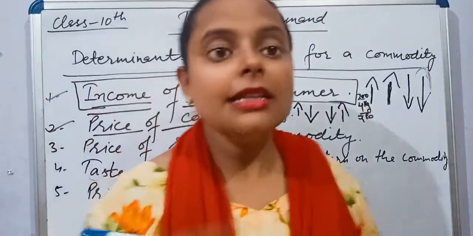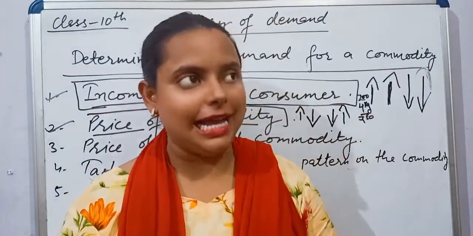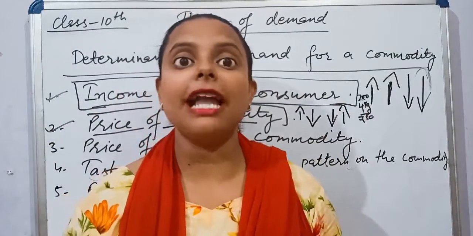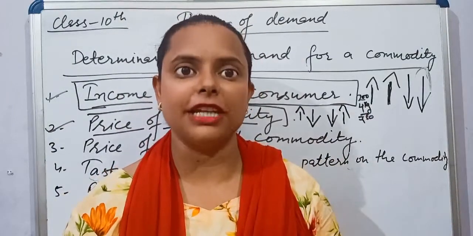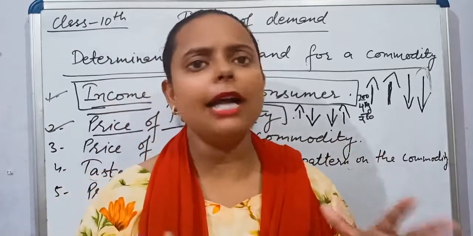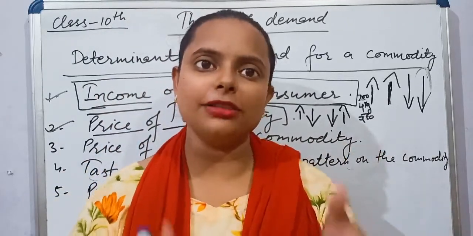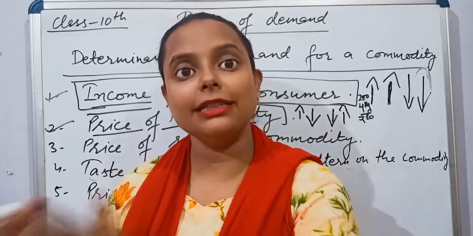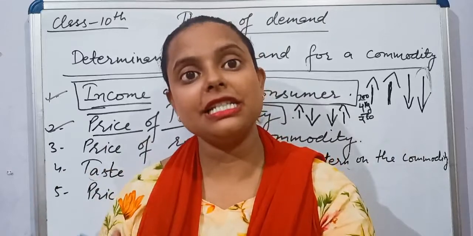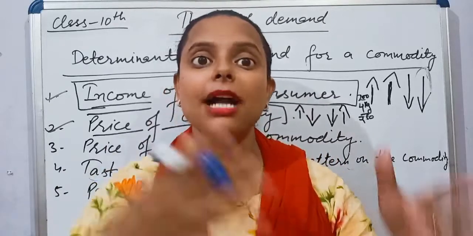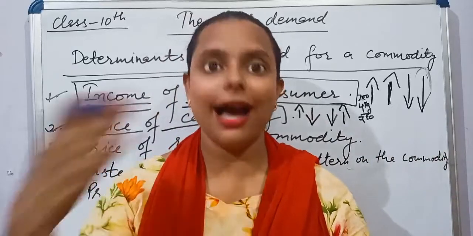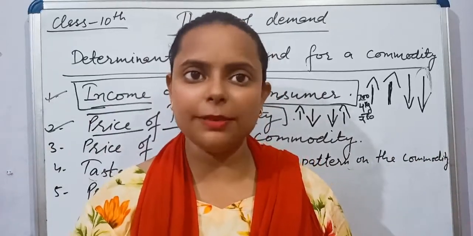Or as the price of a commodity falls, its demand increases. As we have seen, when apples come into the market at the beginning of the season, the cost is high, like 100, 150, or 200 rupees per kg, so the demand is not much. But as the price falls to 80 or 60 rupees per kg, the demand starts increasing, because when the price is high, the consumer is not able to purchase.